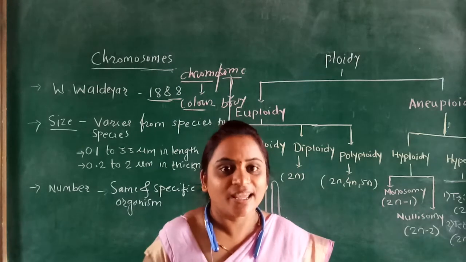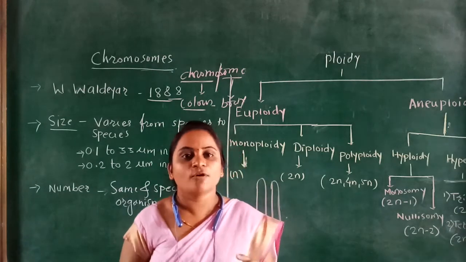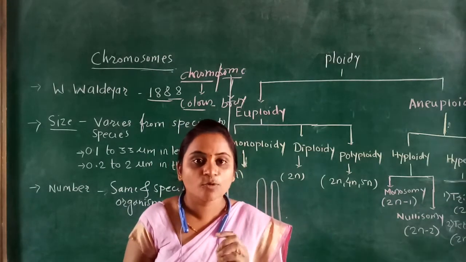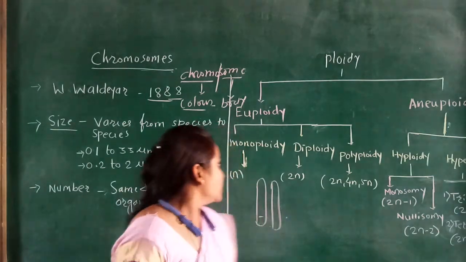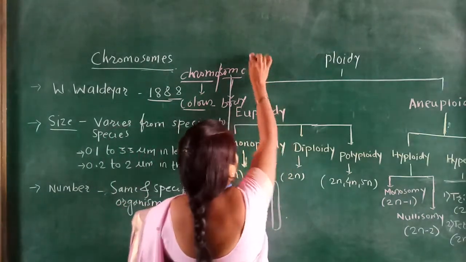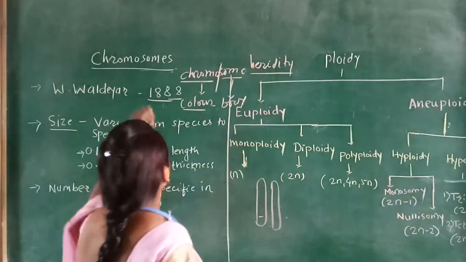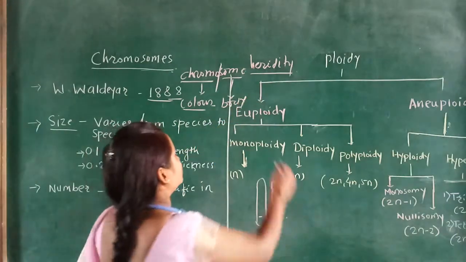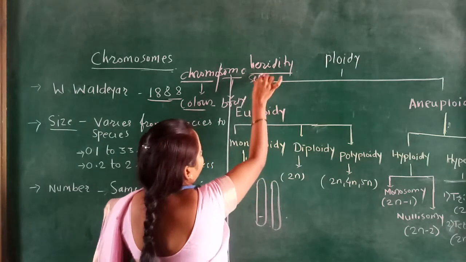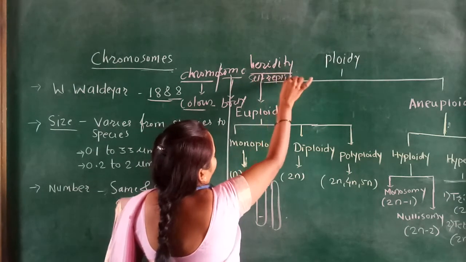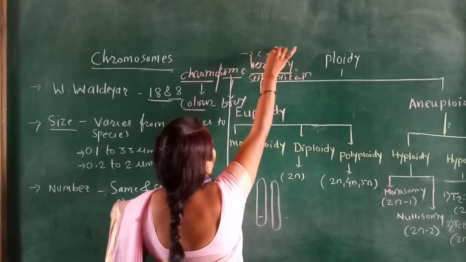Then another important thing, this chromosome is also responsible for the mutation, and also for heredity. Heredity means what? It is the transfer of the chromosome from one generation to the next generation. Hereditary is one characteristic of the chromosome, and another characteristic is self-replication. Then another important thing, it is also responsible for the cell division.